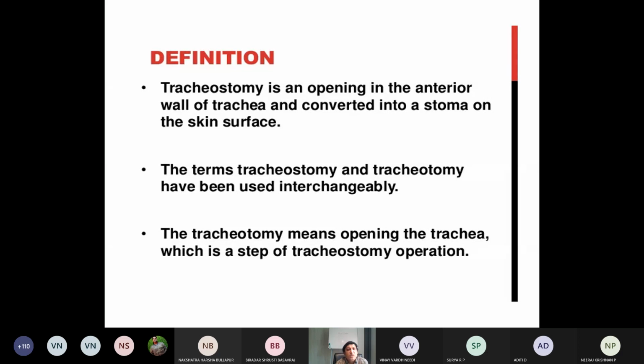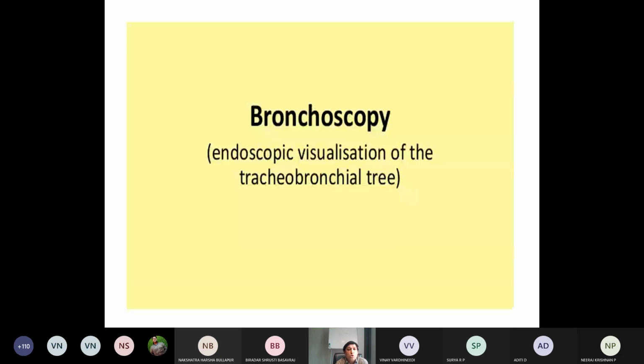Then one more condition is there. Bronchoscopy. Scopy means to visualize. Okay, so there will be an endoscopic visualization of the tracheobronchial tree. In case of any pathology, any other respiratory conditions, or foreign body, to remove the foreign body and all.